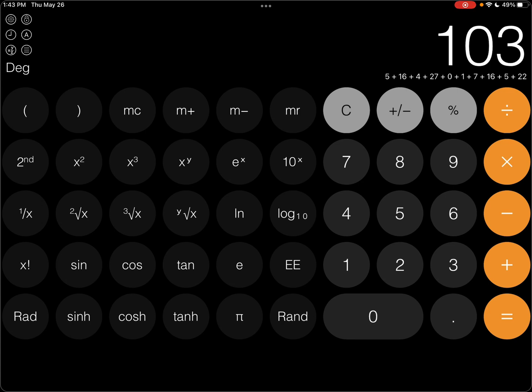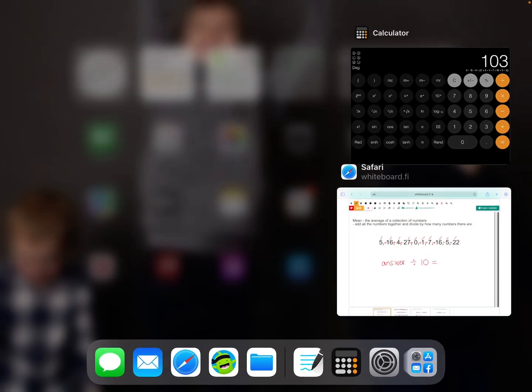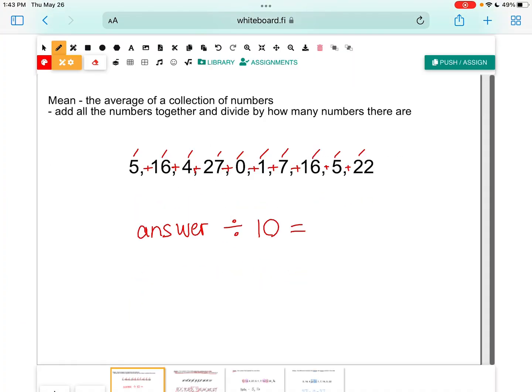And this one I like because you can actually go back and say, okay, did I add 10 numbers? 1, 2, 3, 4, 5, 6, 7, 8, 9, 10. And did I put them all in correctly? It's a good, nice little check if you've got that feature on your calculator. So if we add them all together, the answer becomes 103. And now we're going to take that answer and divide it by 10.